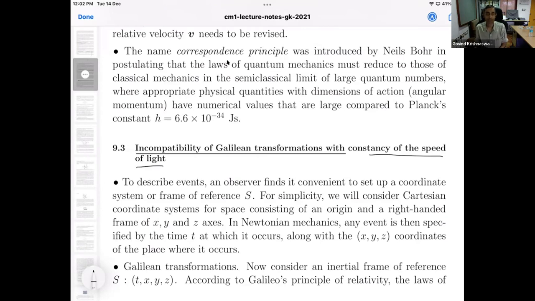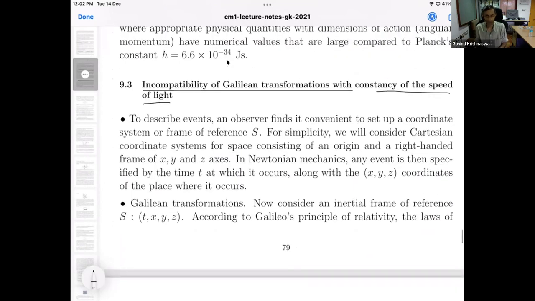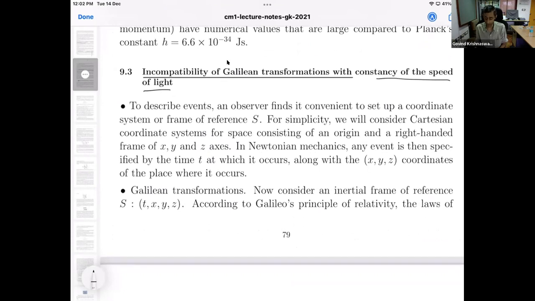Newtonian mechanics doesn't make sense if you assume that the speed of light is some finite constant. No, that will not work. Okay. So anyway, good questions.